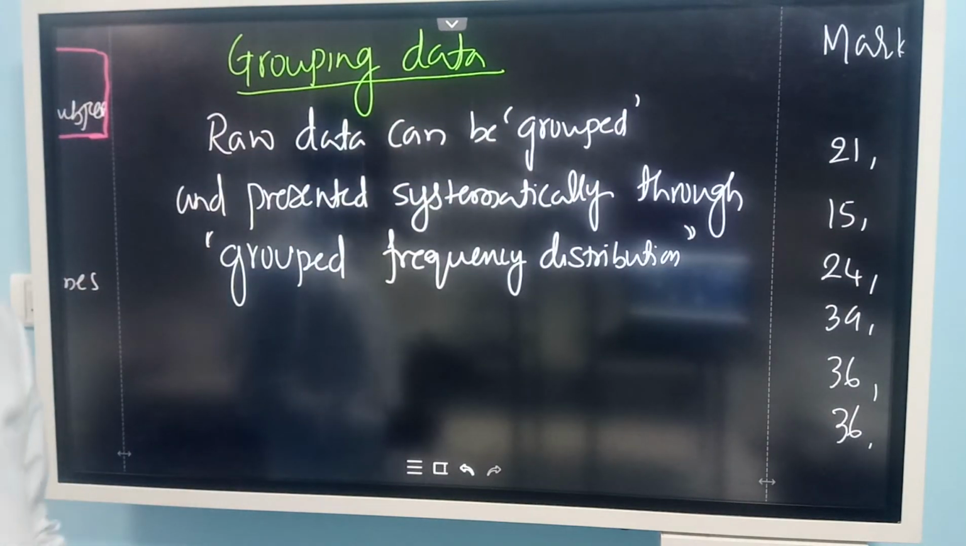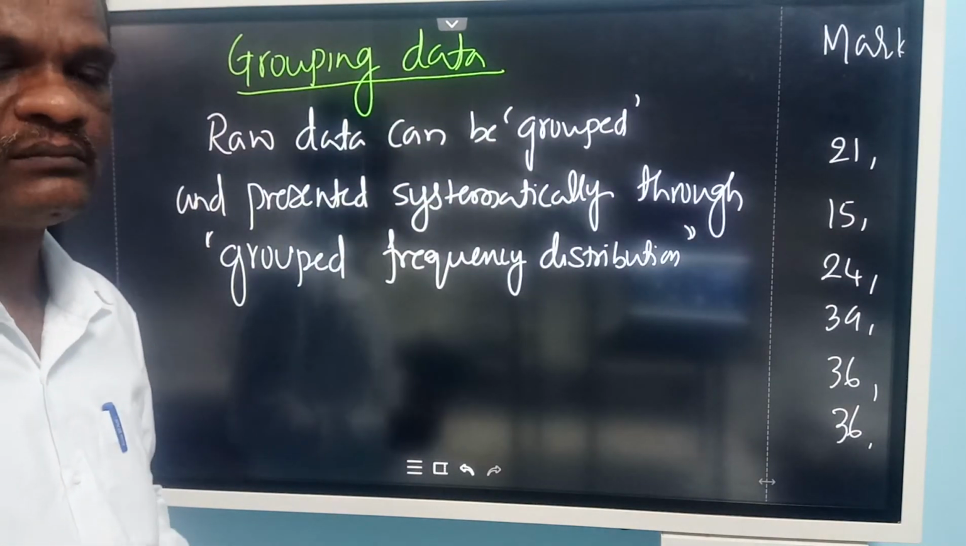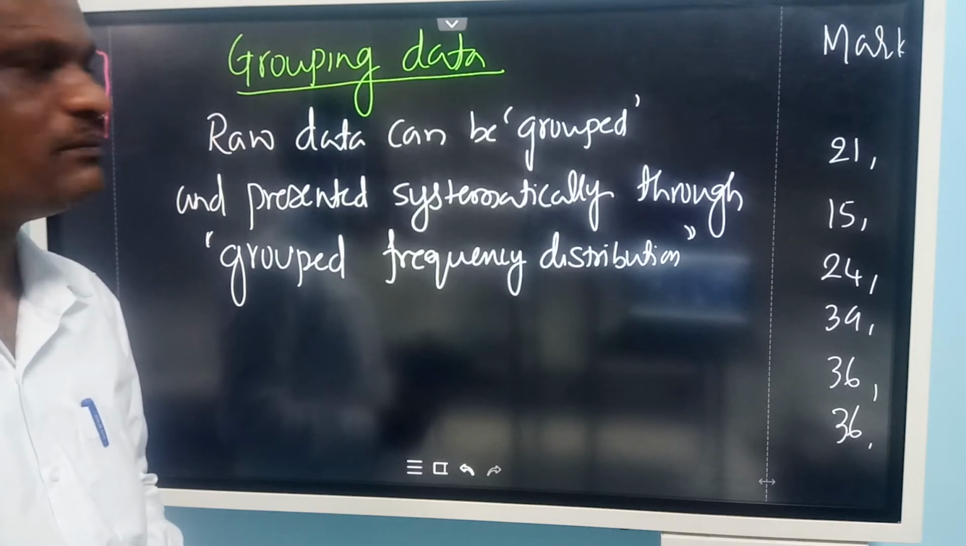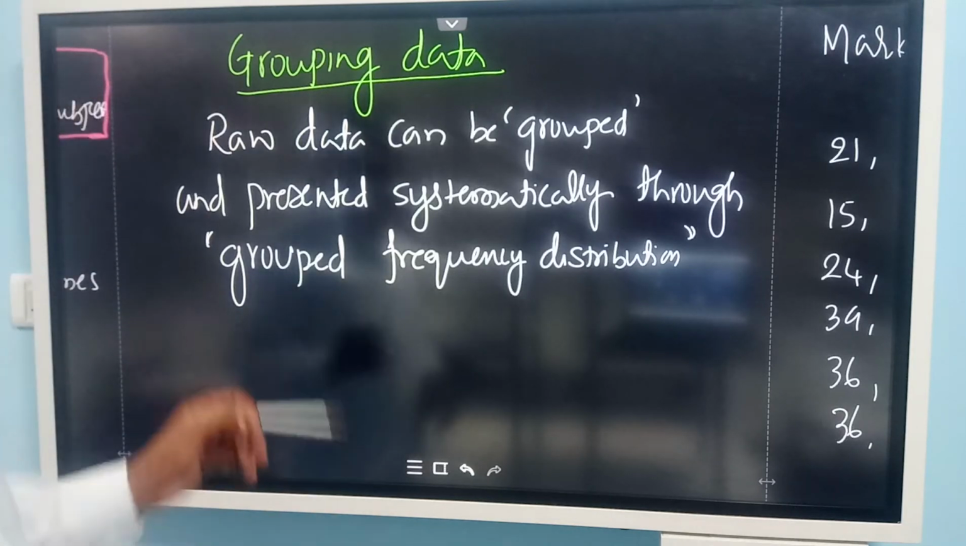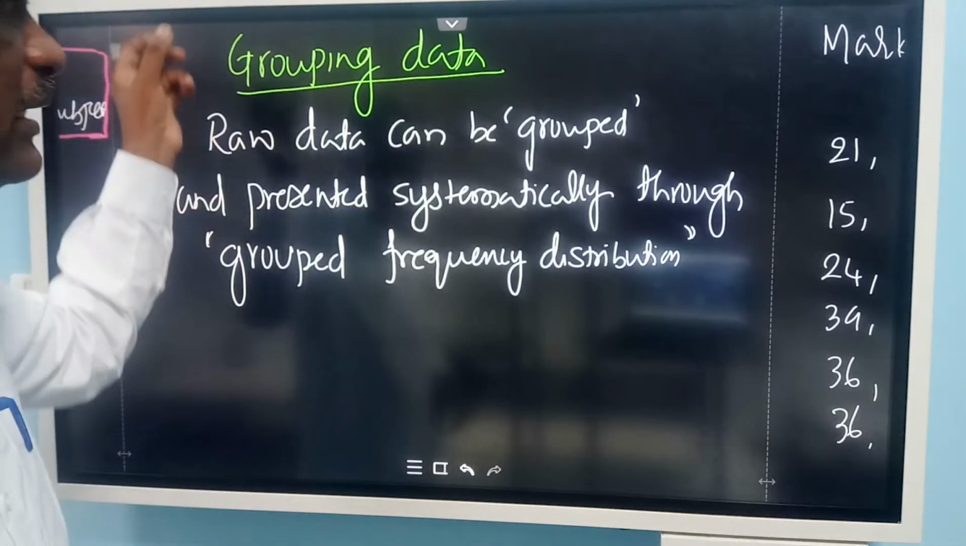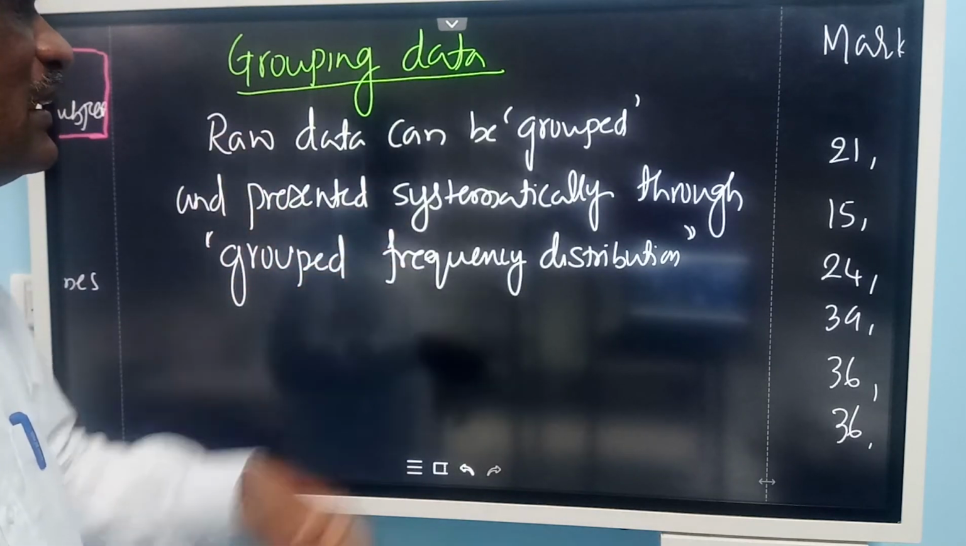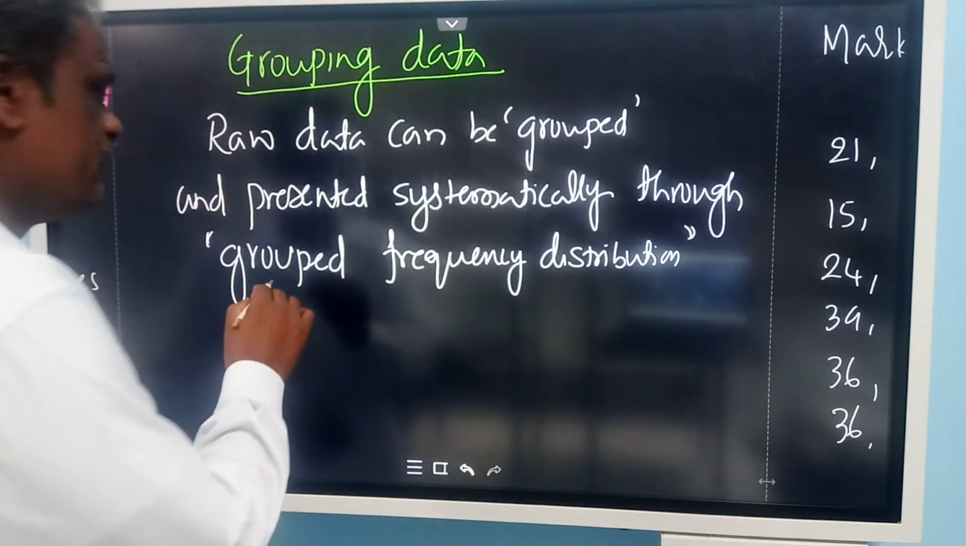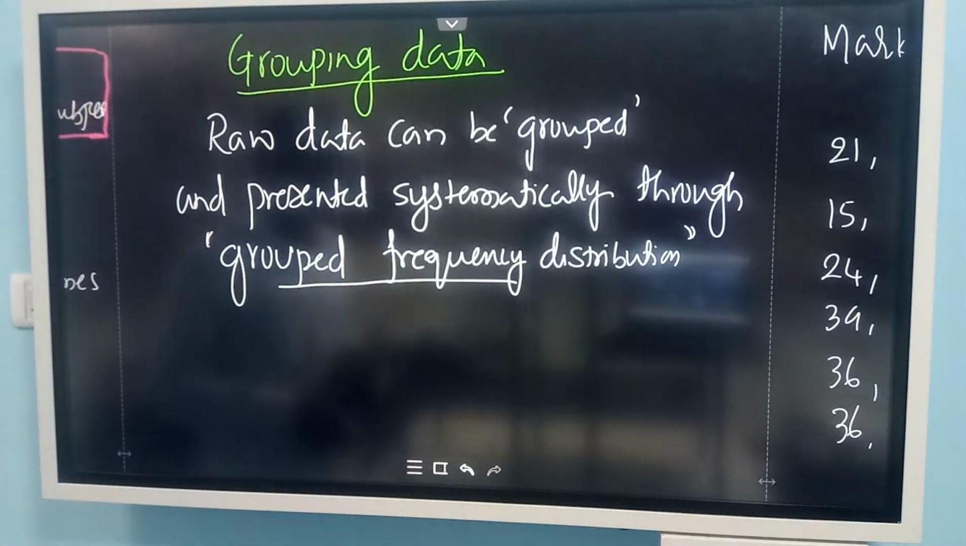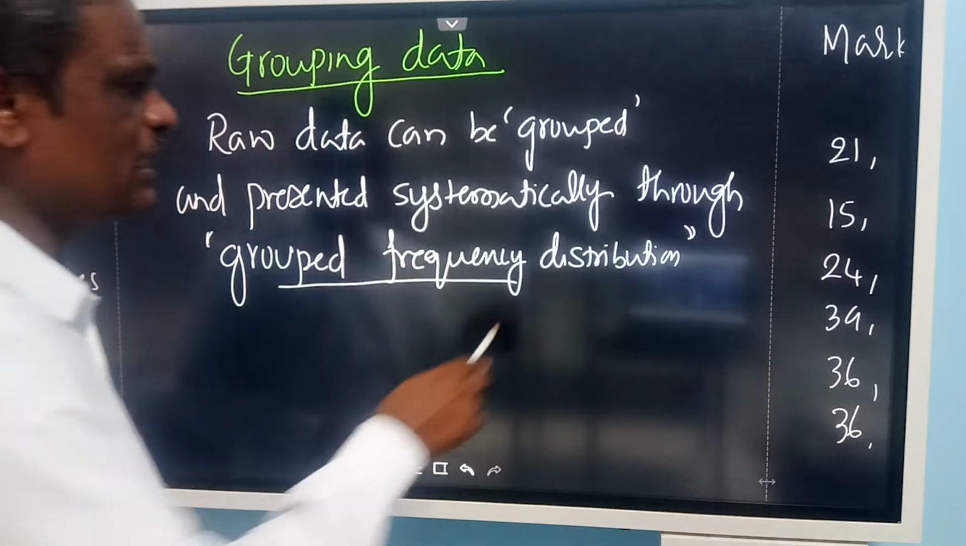Next important step: organization is over, then we are going to group the data. What is grouping of data? The raw data that you collected can be presented systematically through a grouped frequency distribution. You are going to make a frequency table, and that table is called a frequency distribution table.